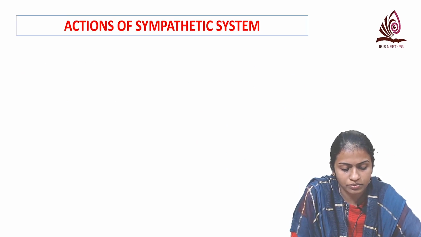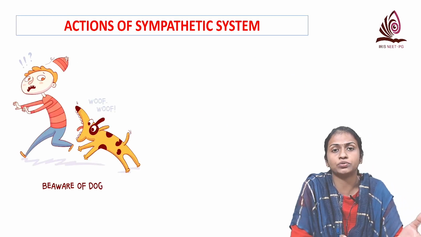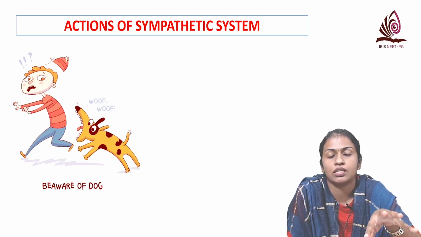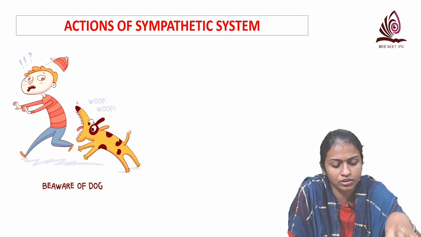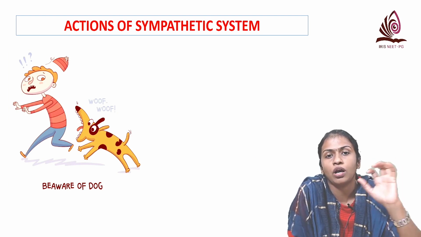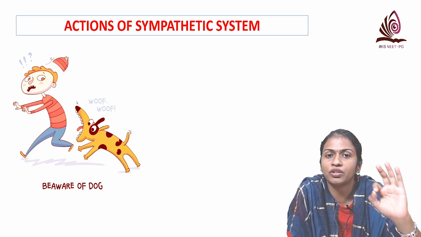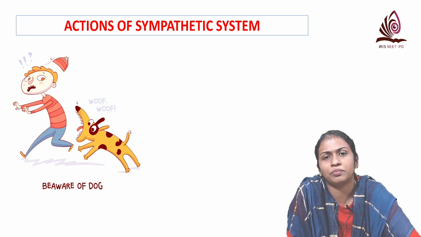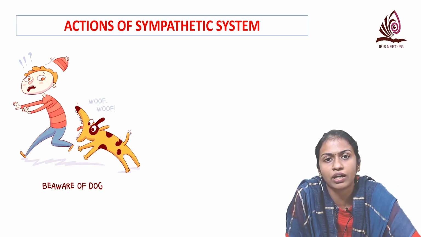And I would like to tell you about the different actions of the sympathetic system. Just remember this diagram. Imagine a dog is coming barking at you. Which system will be activated? Your fear, fright mechanism is mediated via your adrenergic system.